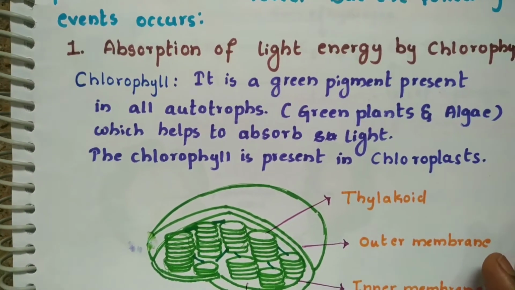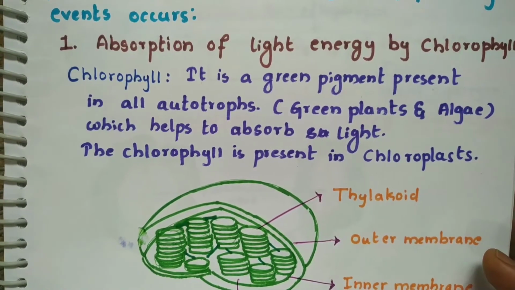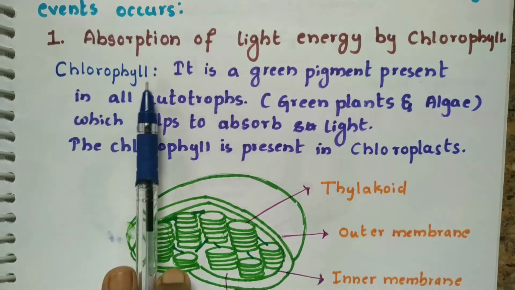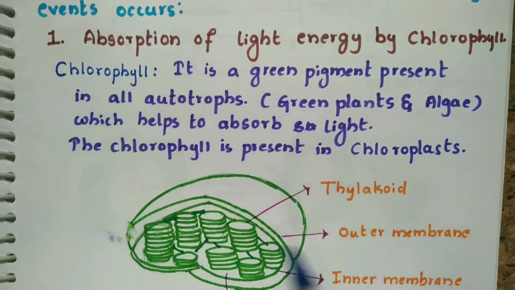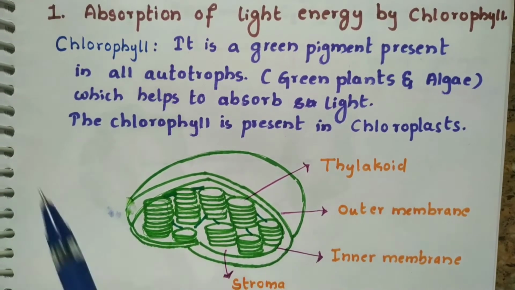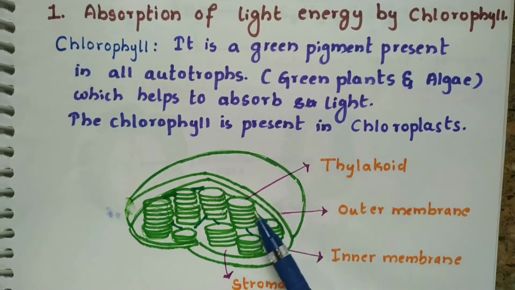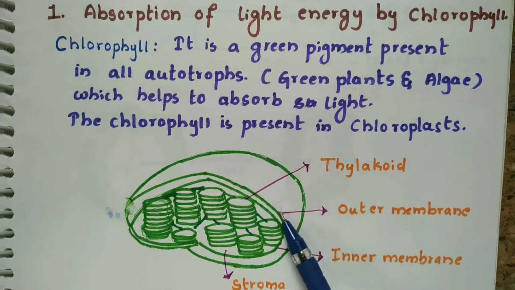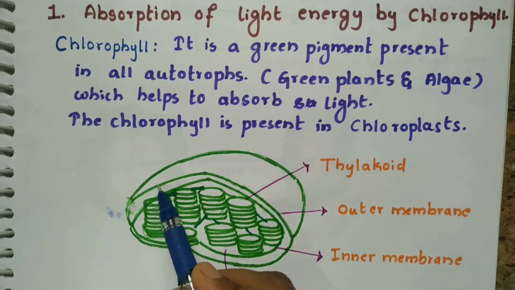Chlorophyll is a green color pigment present in all the green plants and algae. This chlorophyll is present in the chloroplast. You can see the structure of the chloroplast I have given for you. There are coin-like structures which are called thylakoids, and it is a double membrane organelle. What are double membrane organelles? They have two membranes. See, here it is one and this is two.